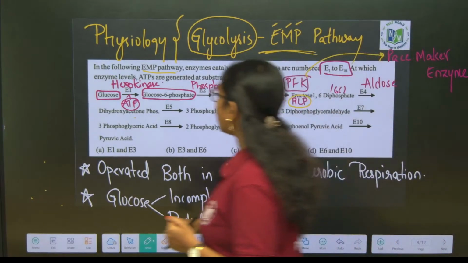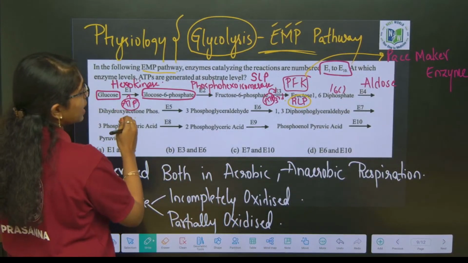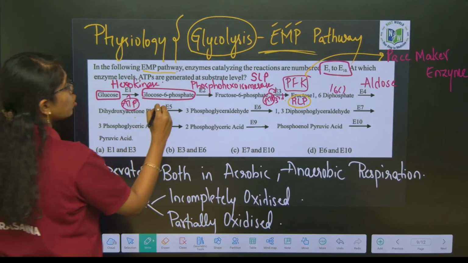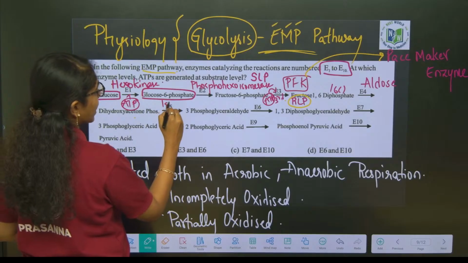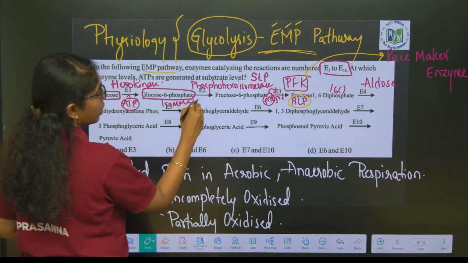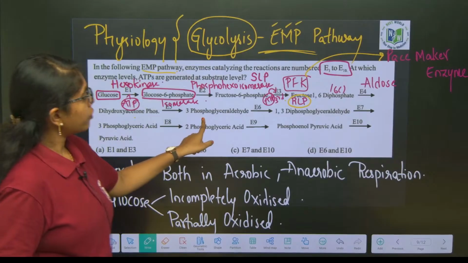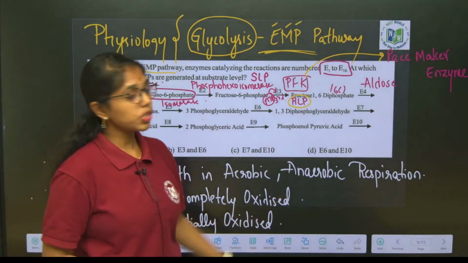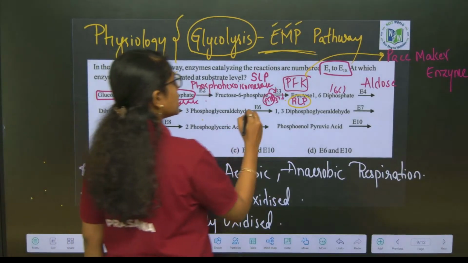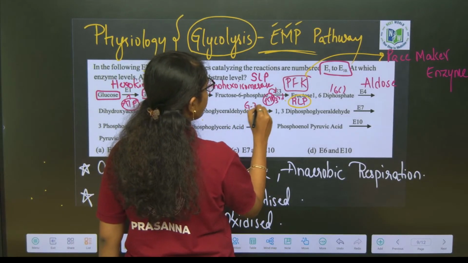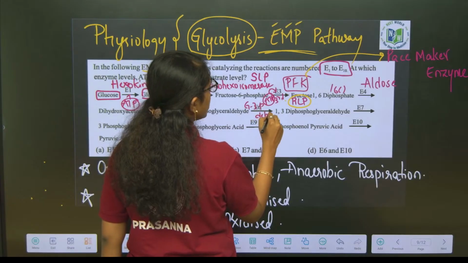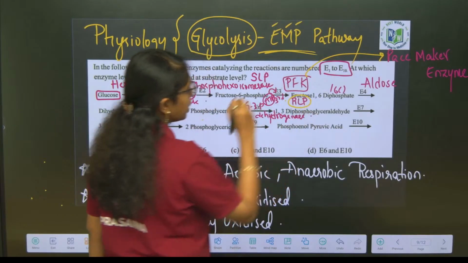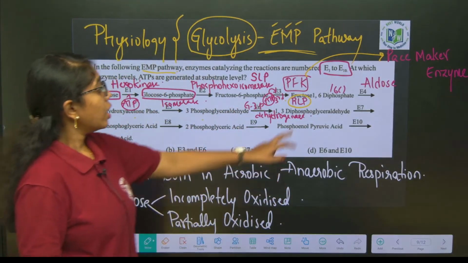Then, the sixth step: DHAP to glyceraldehyde 3-phosphate by the isomerase enzyme, triose phosphate isomerase, and glyceraldehyde 3-phosphate to 1,3-bisphosphoglycerate. This is by the enzyme glyceraldehyde 3-phosphate dehydrogenase. That is E6.